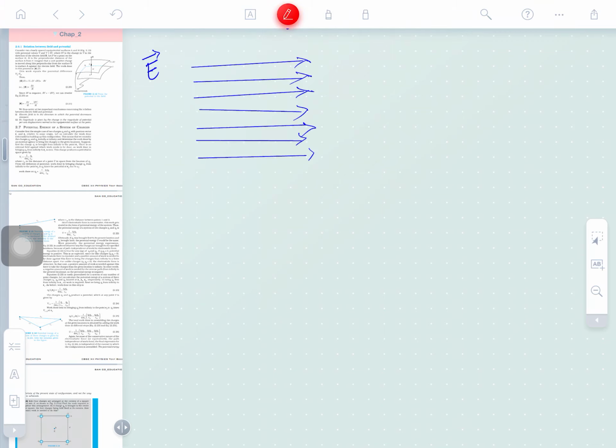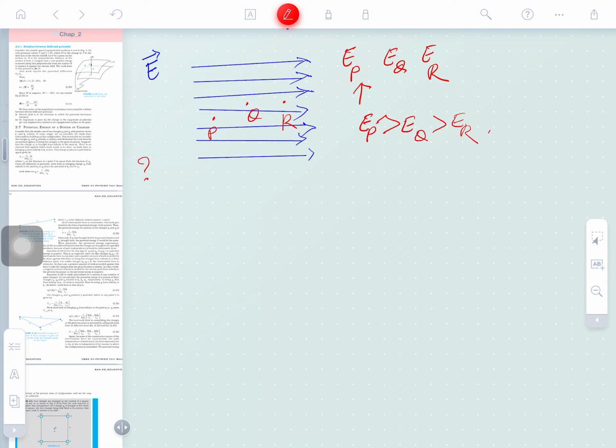Now I am taking different points here: this is the point P, this is the point Q, and this is the point R. The source of the charge will be positioned here. So, this is called the electric field at P, this is called the electric field at Q, and this is called the electric field at R. The strength of the electric field at which point will be more? Your answer is it will be more at P, because if we travel along the field lines and go ahead, the electric intensity and the strength of the electric field will decrease. So, we can understand EP is greater than EQ and greater than ER, exactly.